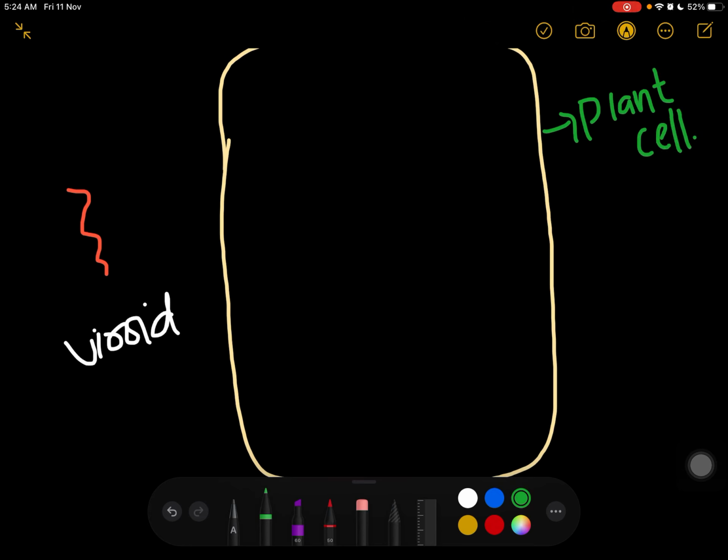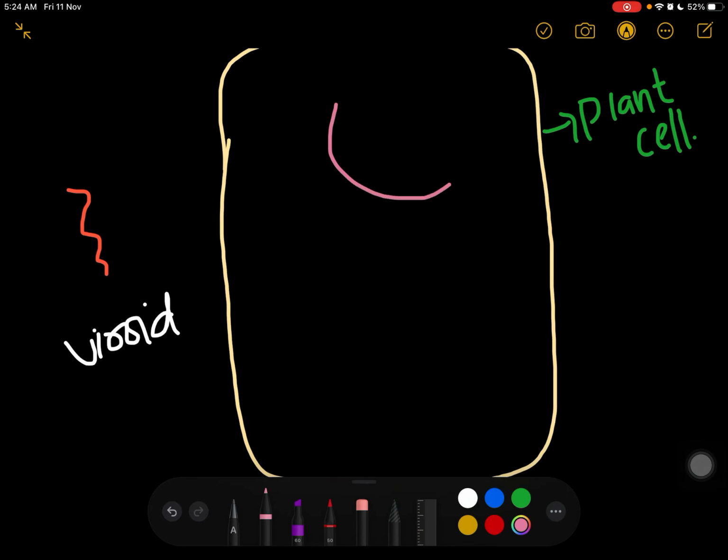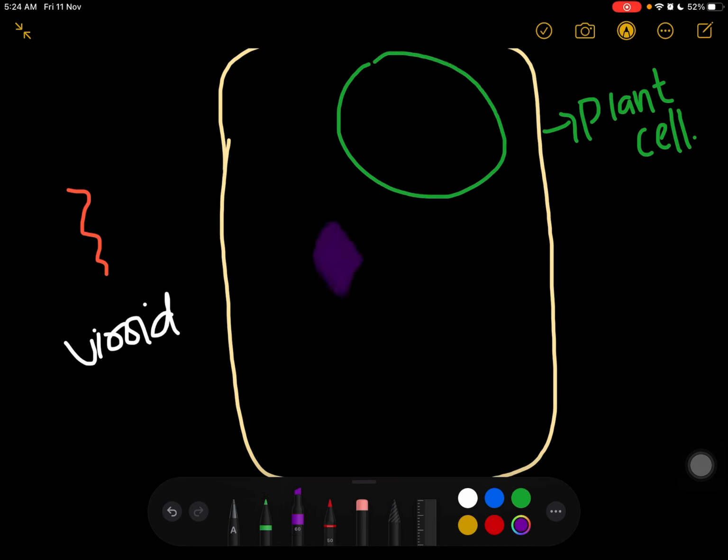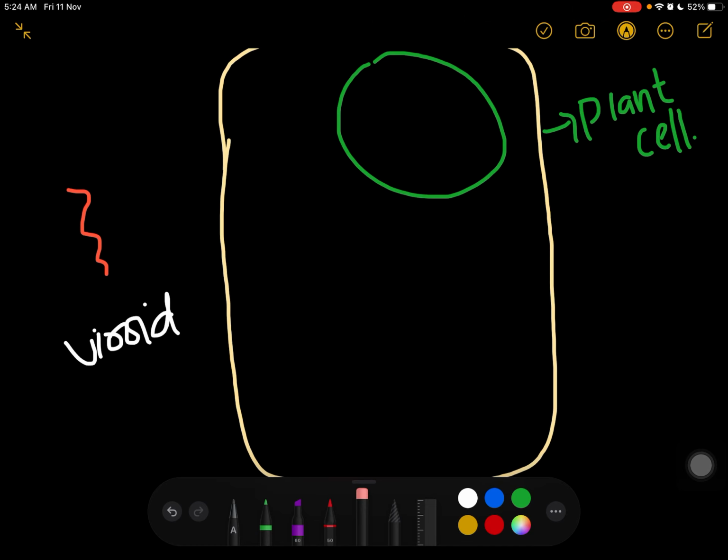Here we have the chloroplast, and in the center we have the nucleus.